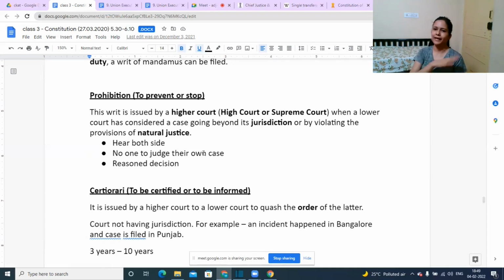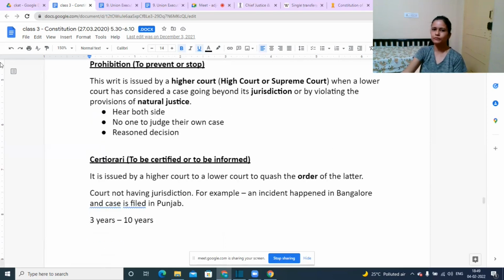But it may happen that by the time the higher court comes to know that this certain matter is being tried by a court not having jurisdiction, the lower court has already given a decision. The lower court even passed an order, right? In such cases, the higher court will quash that order. The higher court would say that no, this order which was passed by the lower court is not valid. This was not properly decided. Maybe they did not take into consideration the evidence. In such cases, we call it certiorari, to be certified or informed.